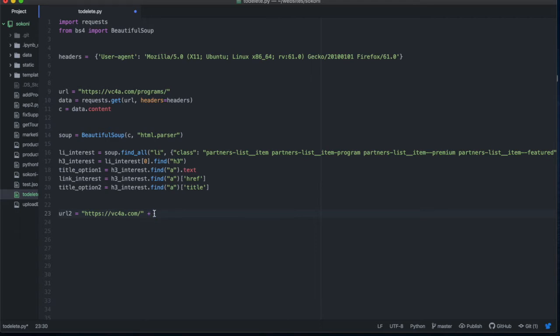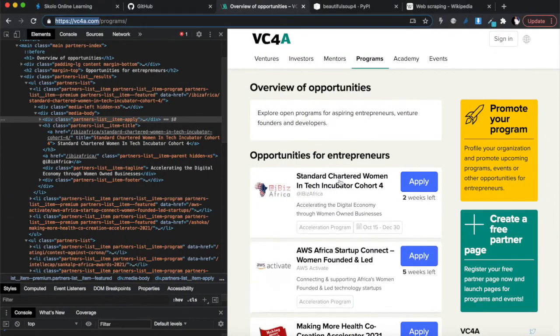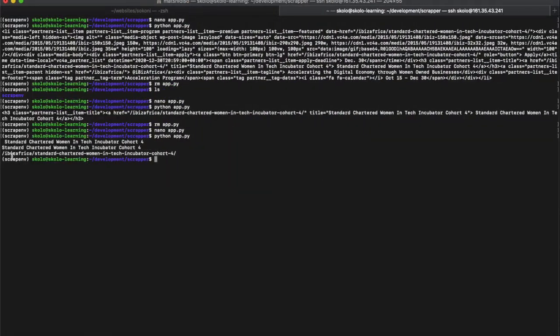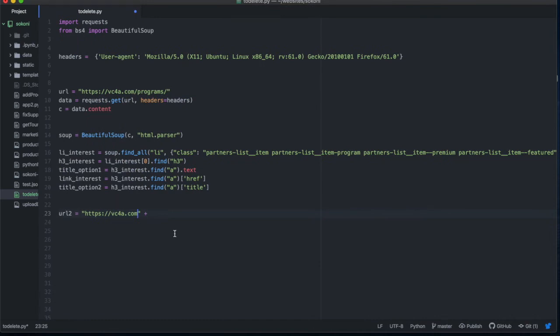So it's that plus, okay, don't include the end bracket, the end slash, because you can see this one starts with a slash. If you look at what we've printed out, it starts with a slash, otherwise you'll have two slashes and get an error. So we just leave it like that, plus whatever link of interest. Okay, so copy that and put it in there. All right, so URL2 is this, plus the link of interest.